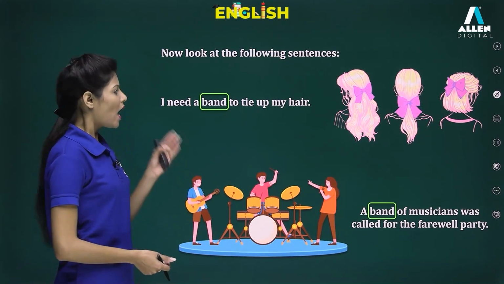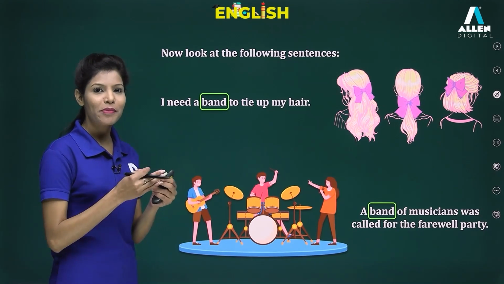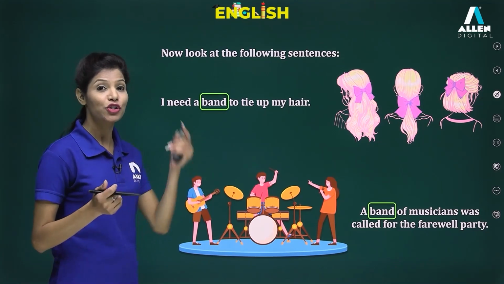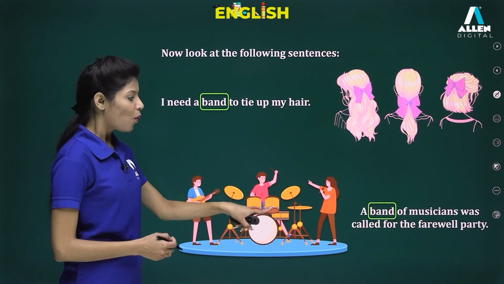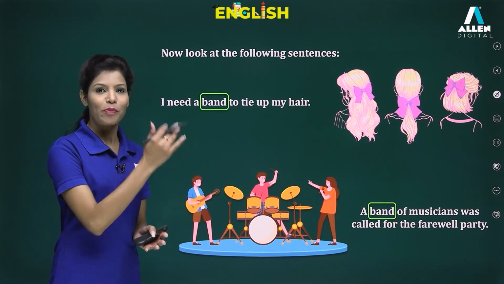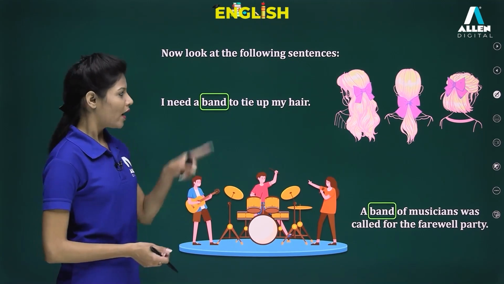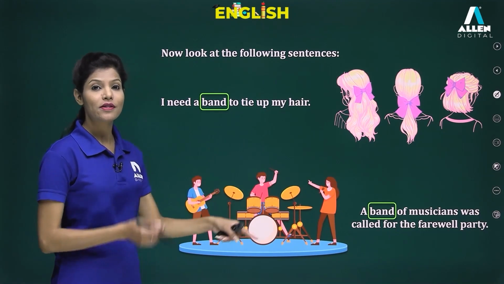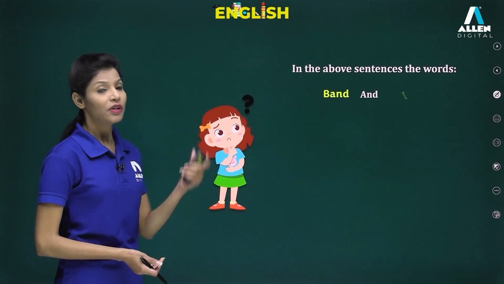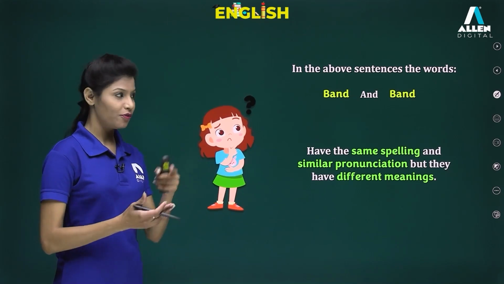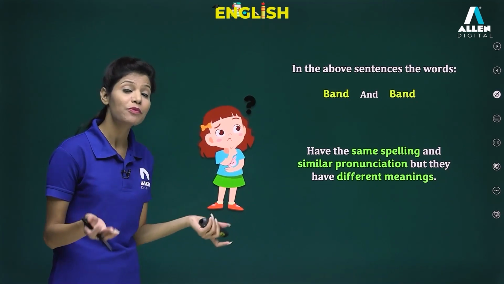The first example is, I need a band to tie up my hair. So we are talking about that particular band which is used to tie up the hair, right? Coming to the next one, a band of musicians was called for the farewell party. So basically what we are talking about, band means a group of musicians, right? Here, what did you observe? That the two words band and band have the same pronunciation. They have the same pronunciation, but what is different? Different meanings, and they have the same spellings also.